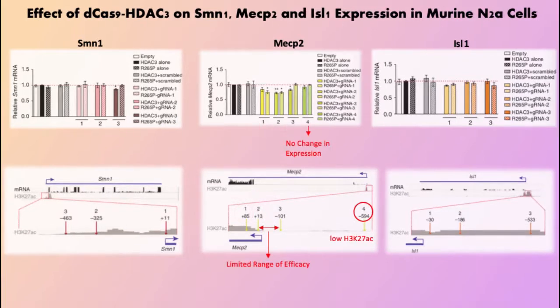Lastly, it can also be observed that there is no significant reduction in gene expression when dCas9-HDAC3 is targeted to a region of low H3K27 acetylation with gRNA4 in MECP2. This indicates dCas9-HDAC3's limited range of efficacy when bound to a region that extends 101 base pairs beyond a region of high H3K27 acetylation.